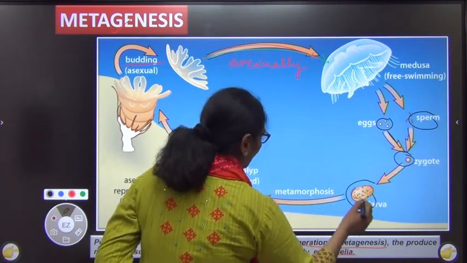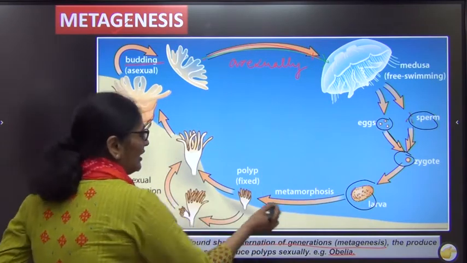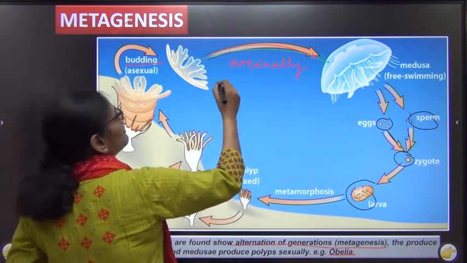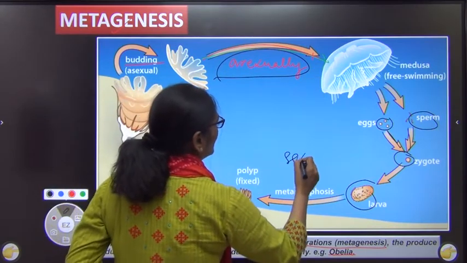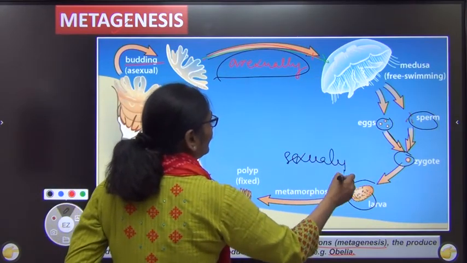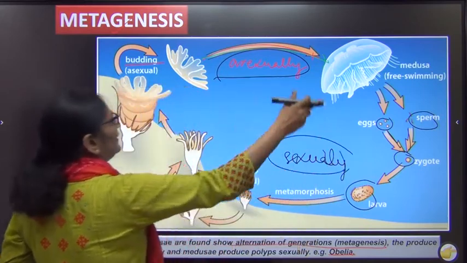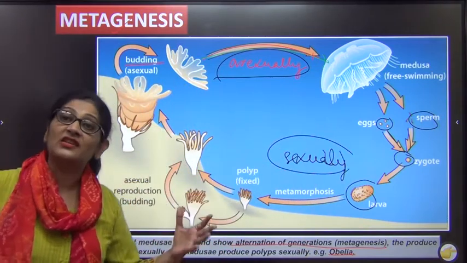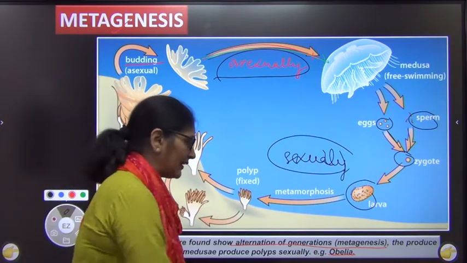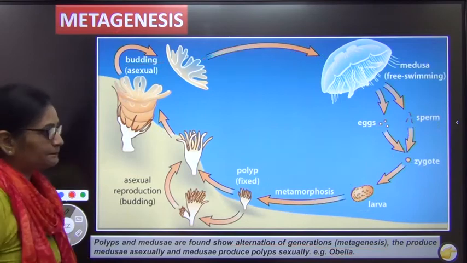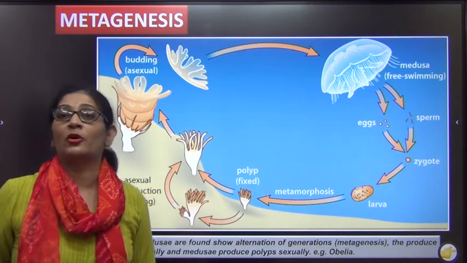This zygote will form the larva, which will again form the polyp. That means polyp asexually forms the medusa and medusa by sexual reproduction forms polyp, and this alternation between the polyp and the medusa in a few of the cnidarians is called metagenesis. A very typical example of this is Obelia. Okay? So this is about the body forms.